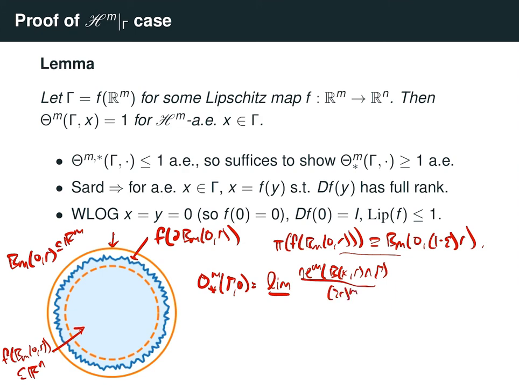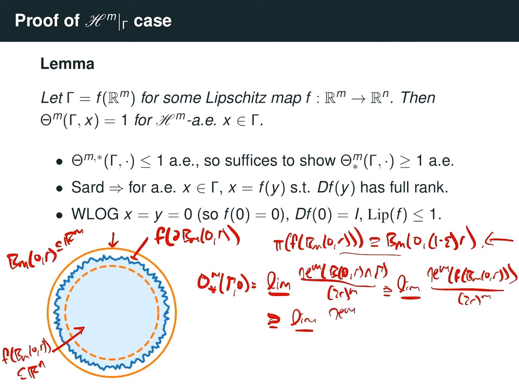Okay, now recall that f is 1-Lipschitz, which means that the ball centered at 0 of radius r intersected with gamma contains the image of the m-dimensional ball centered at 0 of radius r, over 2r to the m. Okay, now by this containment here, the Hausdorff measure of this set is at least the Hausdorff measure of the orthogonal projection of this set.